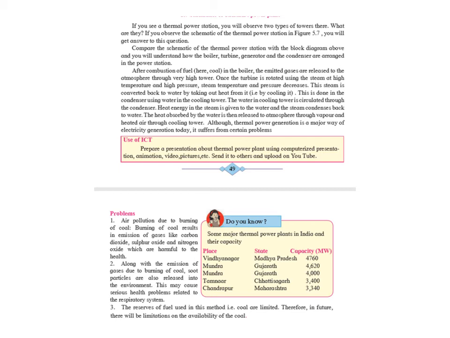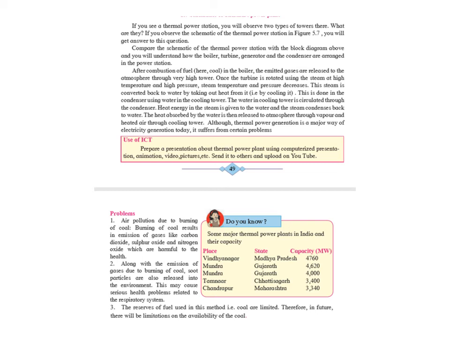Coal is combusted in the boiler, heated using the thermal energy released during the burning of coal. Steam of very high temperature and pressure is generated. The gases that are emitted during the combustion are released in the atmosphere through a very high tower known as the stack. If you look at the diagram in the previous page, you will be able to see that. The steam is used to drive the turbine, which in turn rotates the generator, and electrical energy is produced.